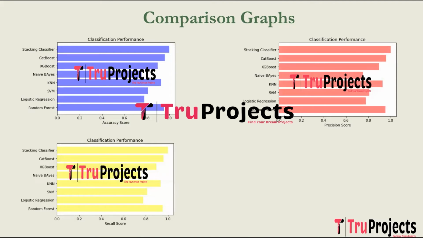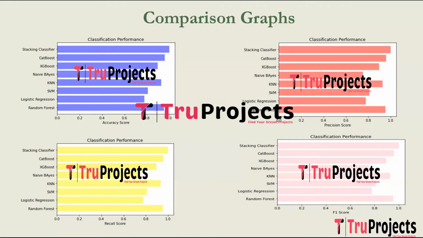This is the recall comparison graph. Recall is also known as sensitivity or true positive rate. It measures the ability of the model to correctly identify positive instances out of all actual positive instances. It is the ratio of true positives to the sum of true positives and false negatives.